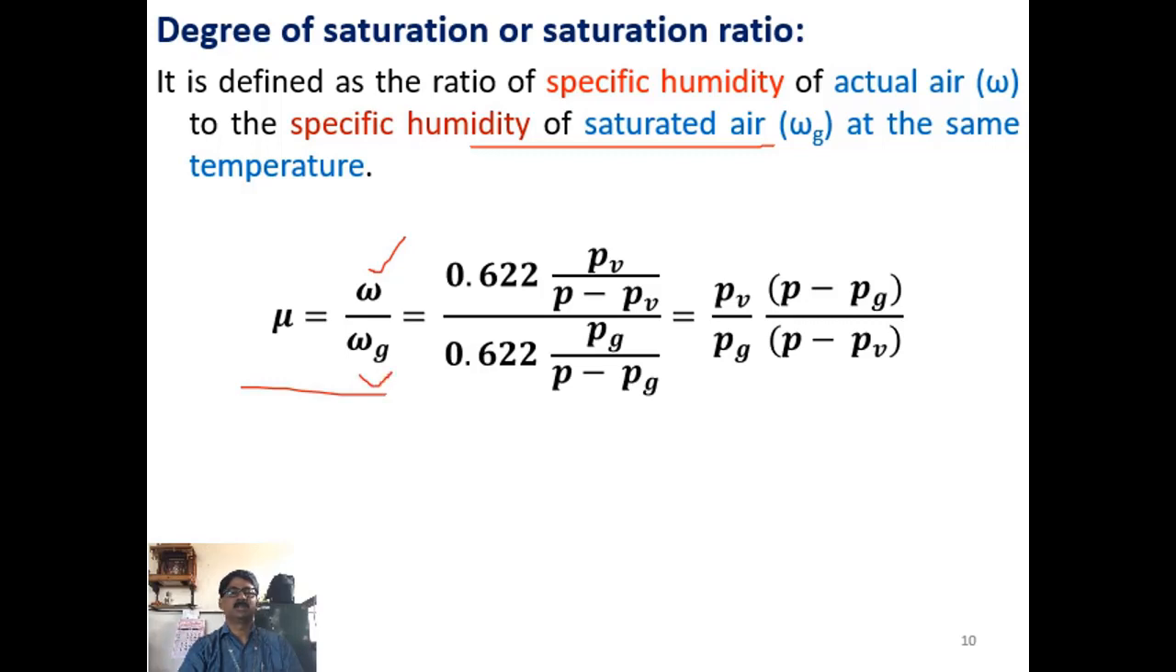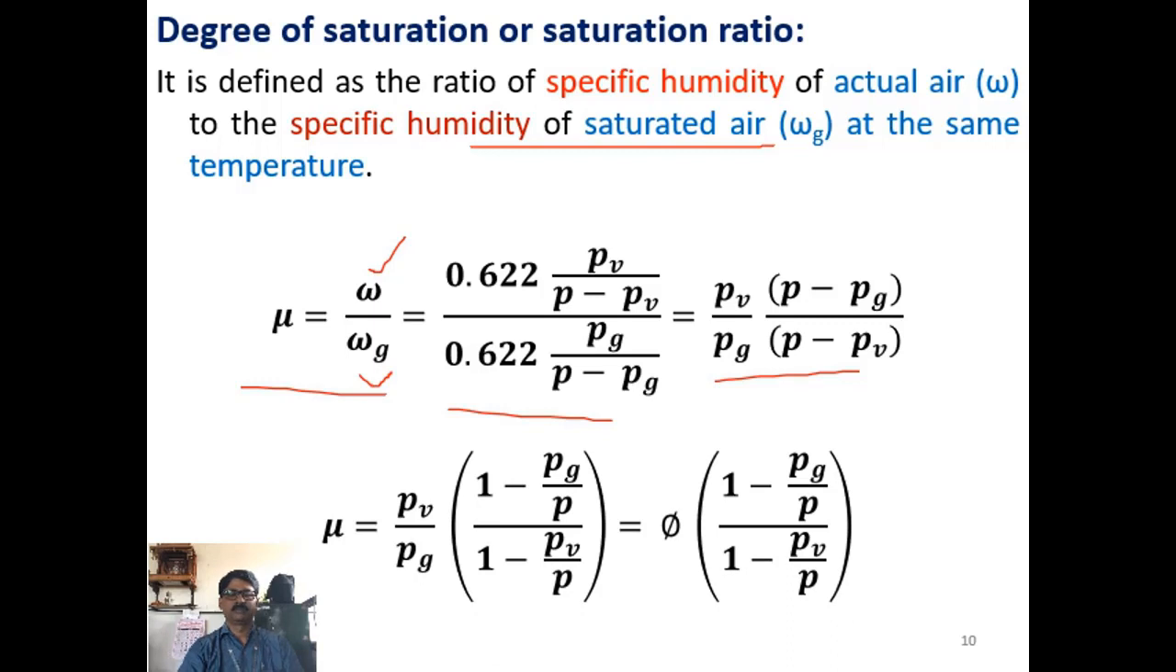If you substitute 0.622 Pv by P minus Pv here, and in terms of Pg by P minus Pg there, you will get Pv by Pg into P minus Pg divided by P minus Pv. After proper simplification, P is taken outside in both numerator and denominator, and both get cancelled. So Pv by Pg is nothing but phi. Inside the bracket you end up with mu equals phi into 1 minus Pg by P divided by 1 minus Pv by P.